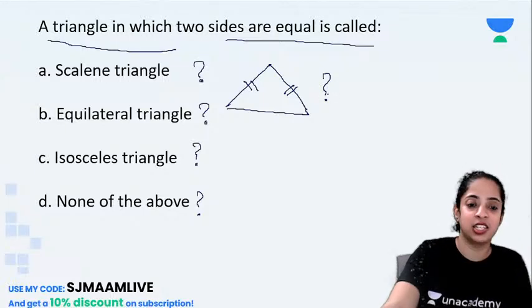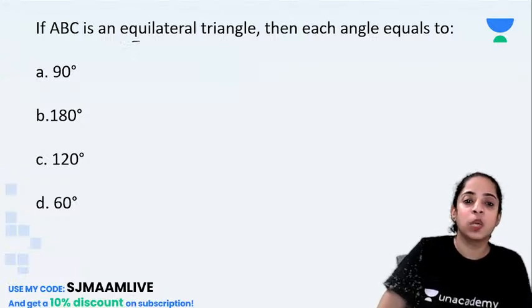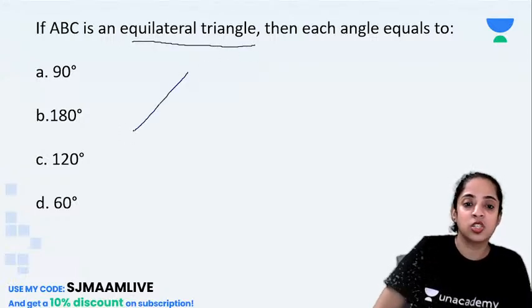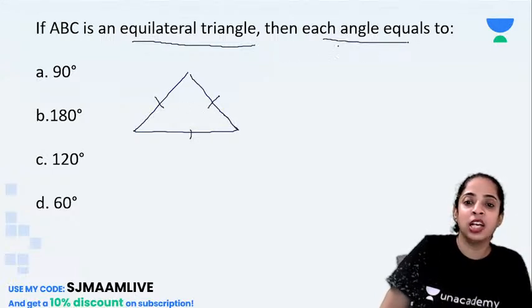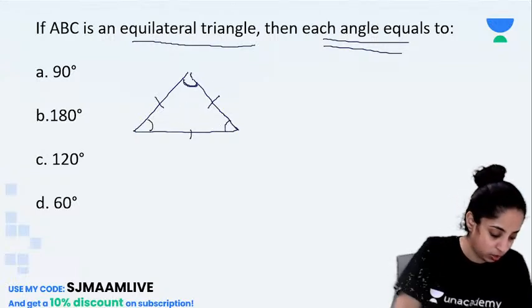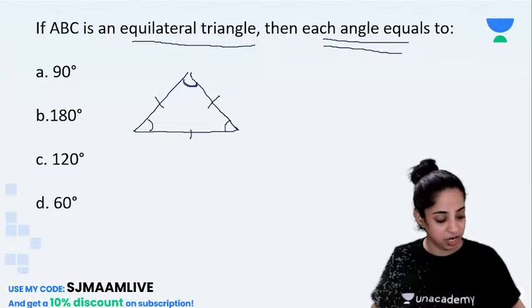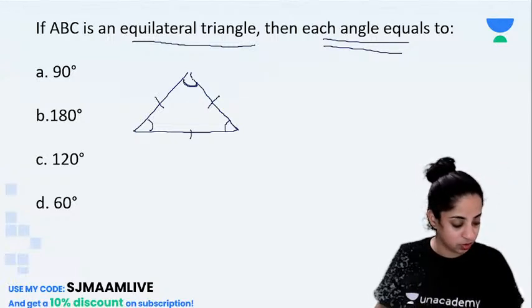Isosceles. Yes, it is an isosceles triangle. Now see, if ABC is an equilateral triangle, such that all the three sides are equal, then all the angles will be equal to what? Each angle will be equal to what? Aryan, each angle will be equal to... Somesh?